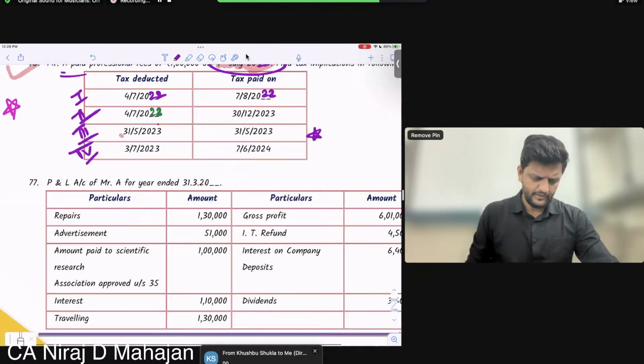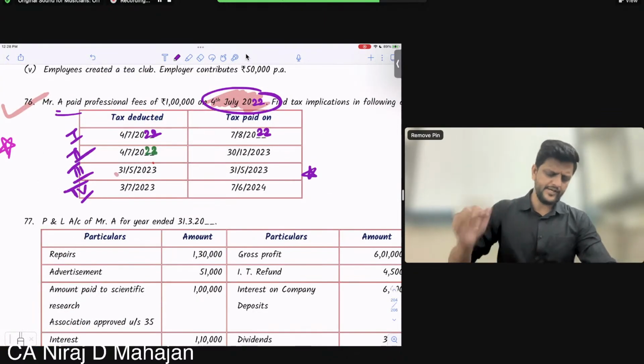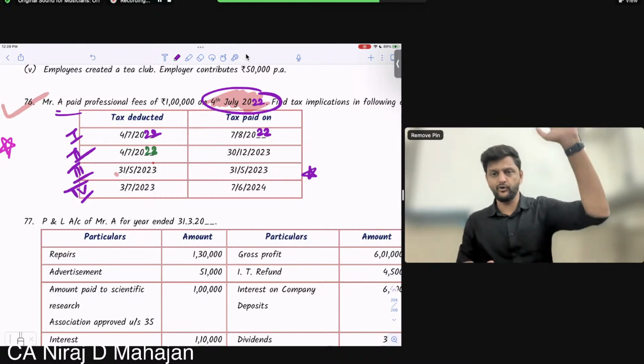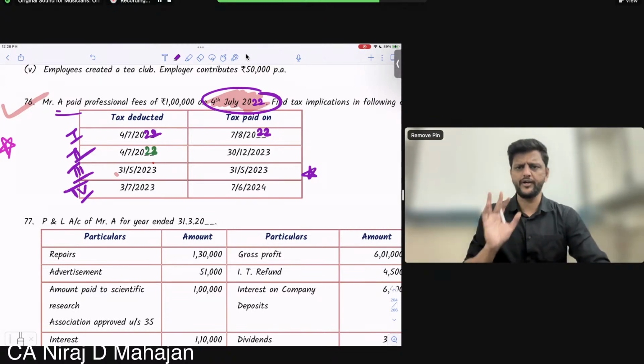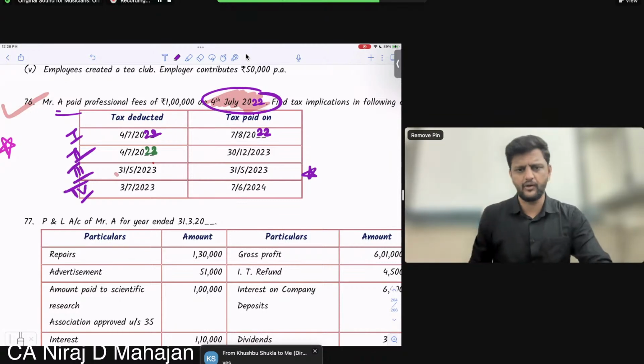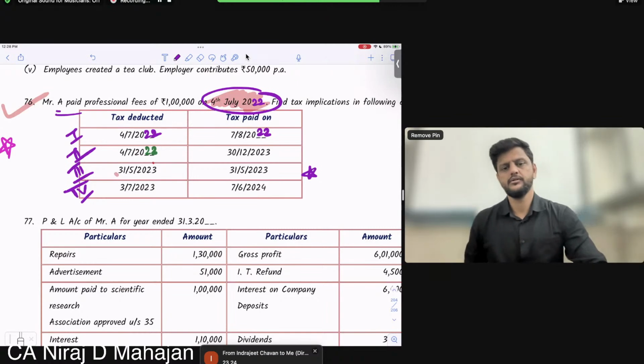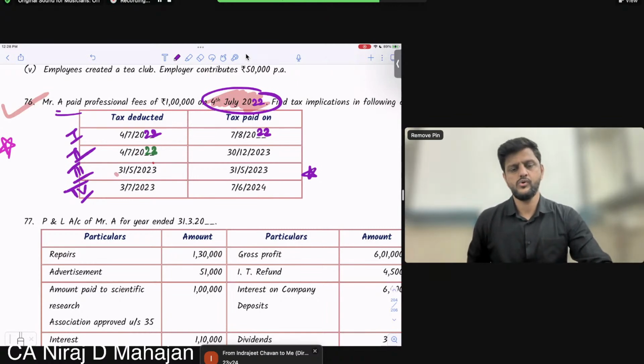Case 4. Expenditure of July 22, TDS July 23, payment June 24. Disallowance in the current year? Definitely. Why? TDS not deducted in the current year. The question is, when will the payment be allowed? Allowed again. Give me the financial year, the year in which it is allowed. Okay, Indrajit, okay, Nitin. Type, Mansi and Khushbu, type.